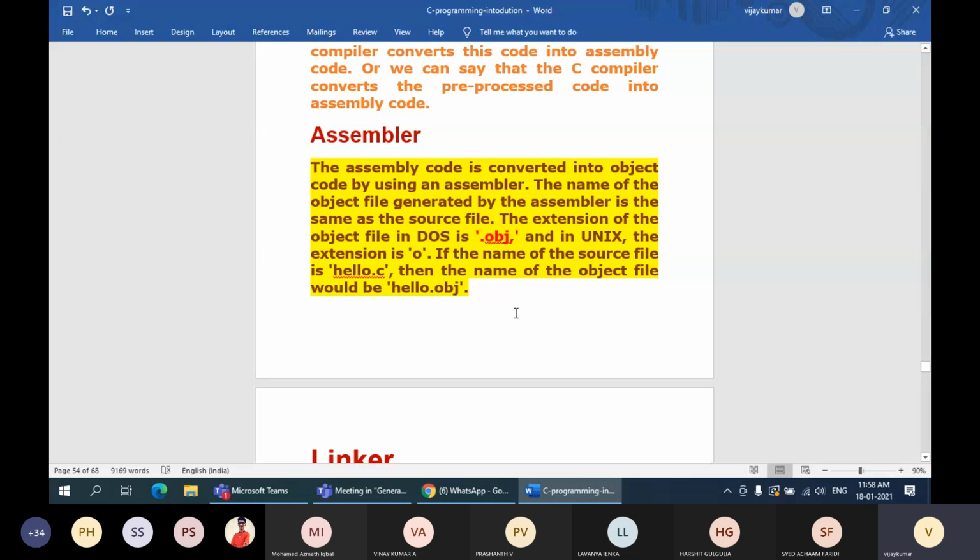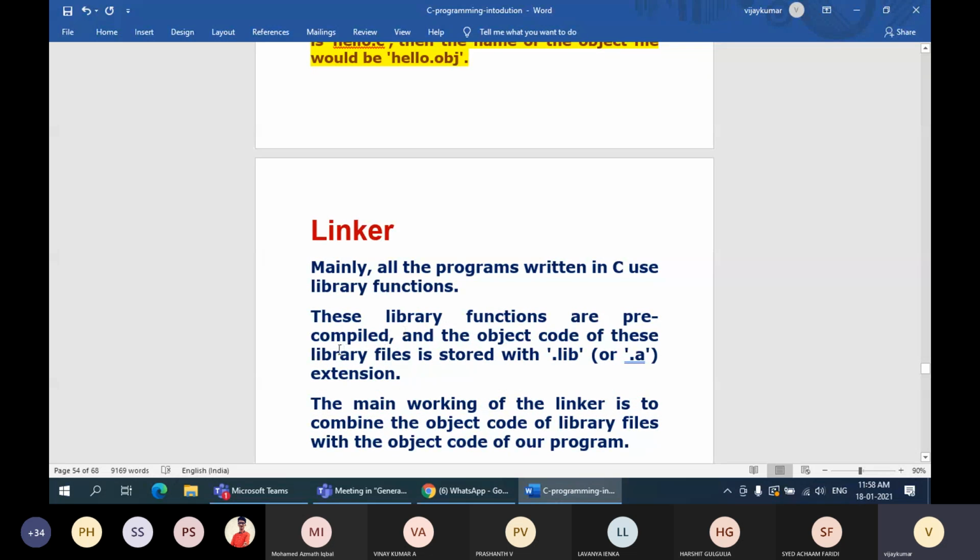Okay, and then your linker comes. What exactly will this linker do? Whatever library files like stdio.h, math.h you include into your file, all the functions which you are going to make use of from those libraries will be linked to this programming environment by the linker. Once that linking process is completed, your execution file will be ready for execution. So the output of the linker process is nothing but your exe file.